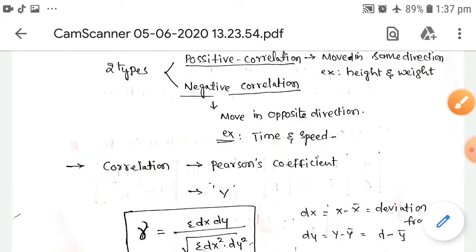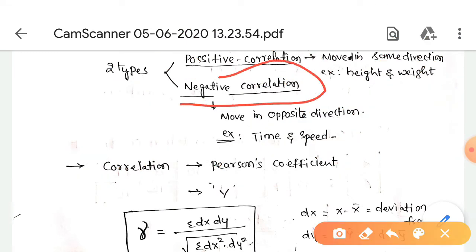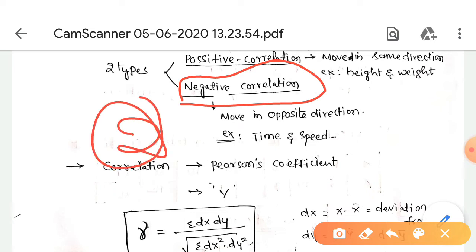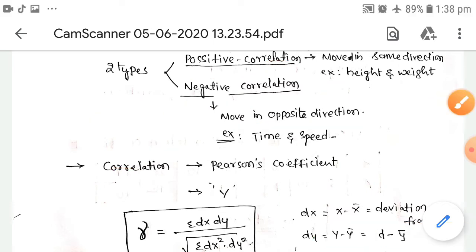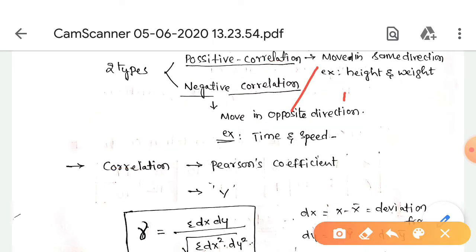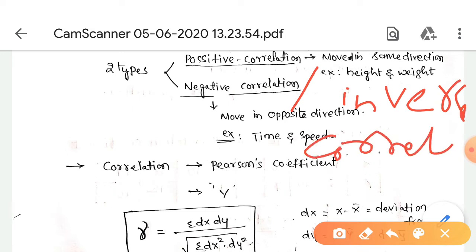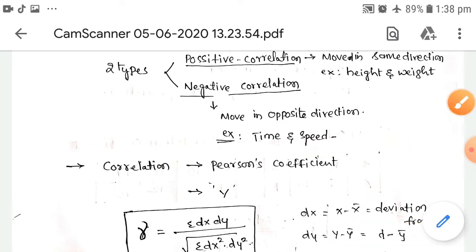So negative correlation means these two variables move in the opposite direction. Example: time and speed. This negative correlation is also called inverse correlation.